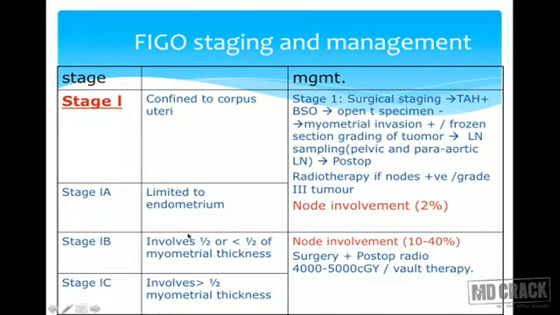In stage 1A, the node involvement is just 2%. But as myometrial invasion goes on increasing in stage 1B and 1C, node involvement is seen in almost 10 to 40% of the patients, and thus the mode of treatment would be surgery and post-operative radiotherapy.